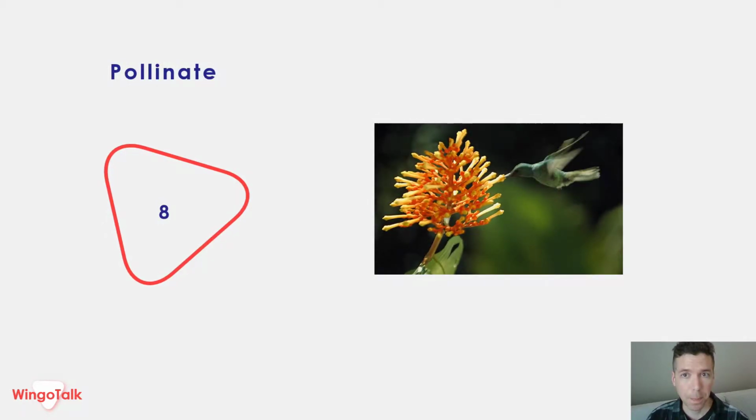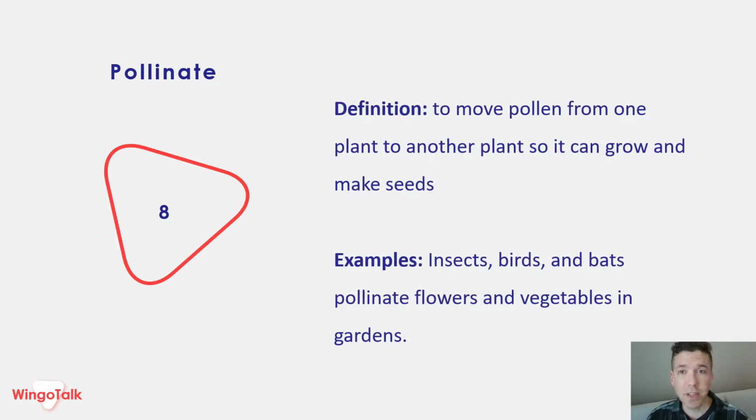Pollinate. Definition: to move pollen from one plant to another plant so it can grow and make seeds. Examples: insects, birds, and bats pollinate flowers and vegetables in gardens.